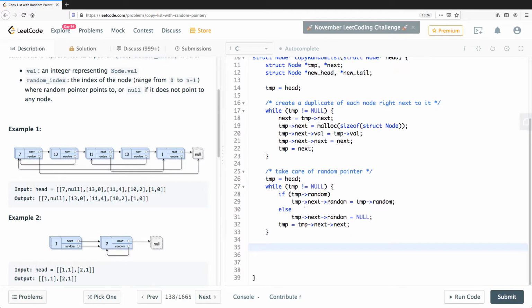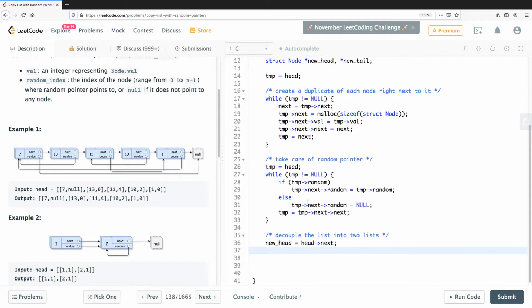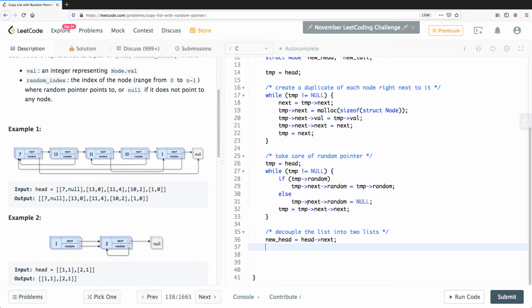Now let's try the decoupling part. So how do we decouple? Decouple the list into two lists. How do we do that? For that, we start with a new head pointing to head next, because obviously that's the first element of the new list. And then we say new tail equal to also head next.